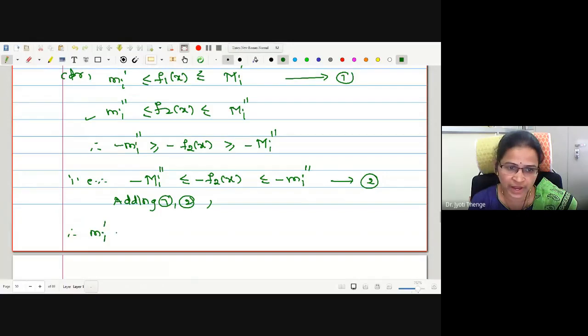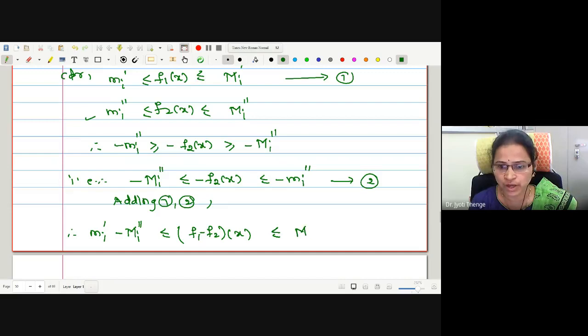Small m dash minus capital M double dash is less than or equal to f1 minus f2 operated on x, which is less than or equal to capital M dash minus small m double dash. Therefore, from this, this will be an upper bound of f1 minus f2 and this will be a lower bound of f1 minus f2.